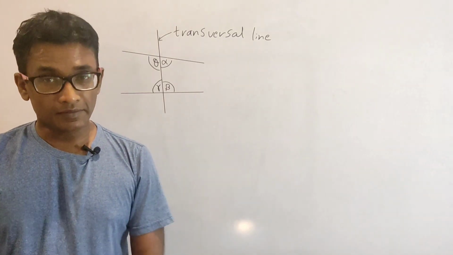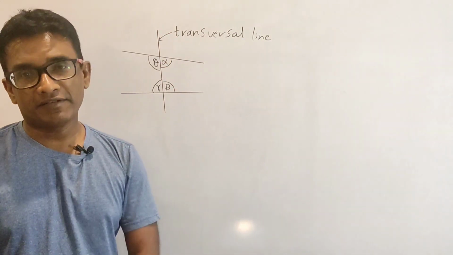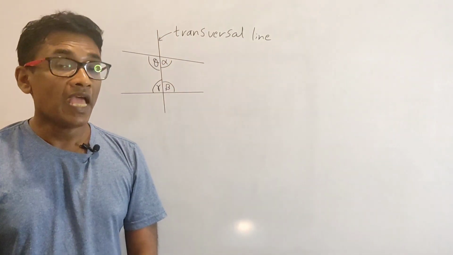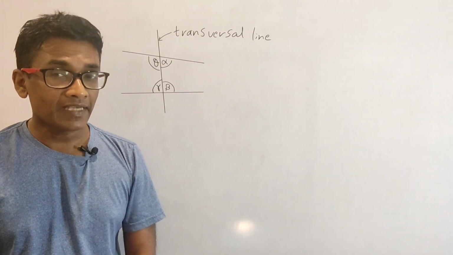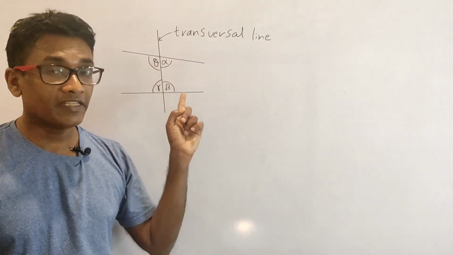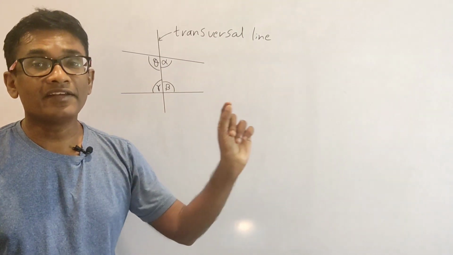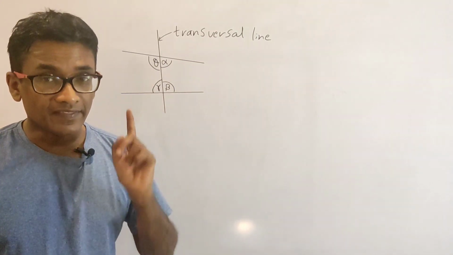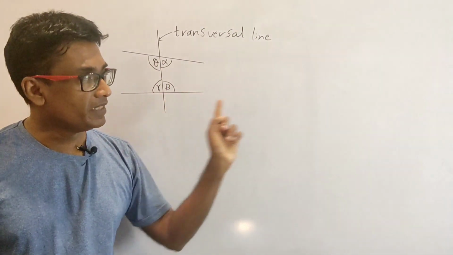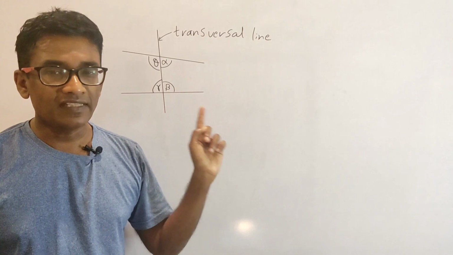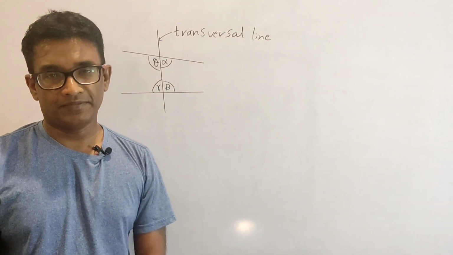The fourth axiom says, if two lines are intersected by a transversal and if the sum of internal angles on any one side of the transversal is less than 180 degrees, then the two lines will meet each other if extended far enough on that same side.